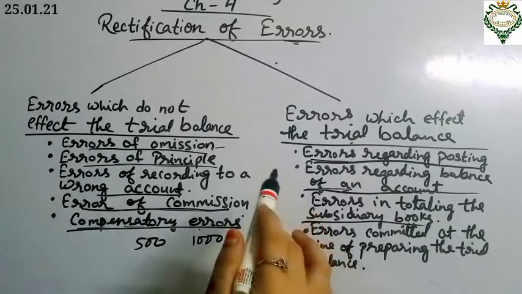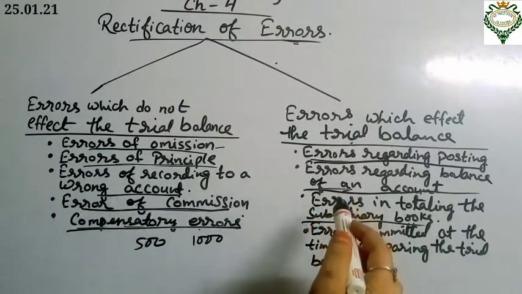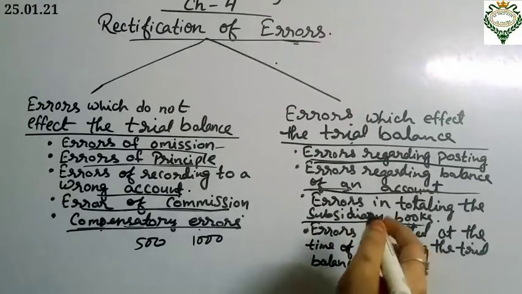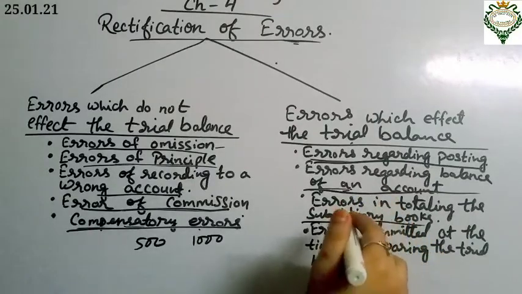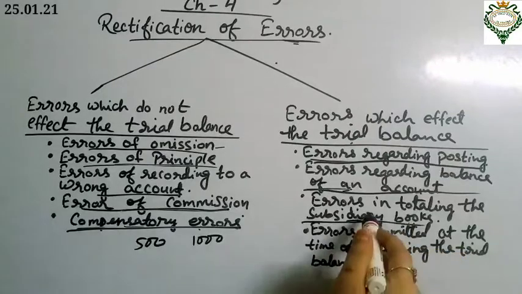Okay, that is why it is not totaling properly. So this error will be rectified by writing a necessary note in that respective account. So a journal entry is not necessary to rectify this type of error. Okay, not necessary for this type of subsidiary books.